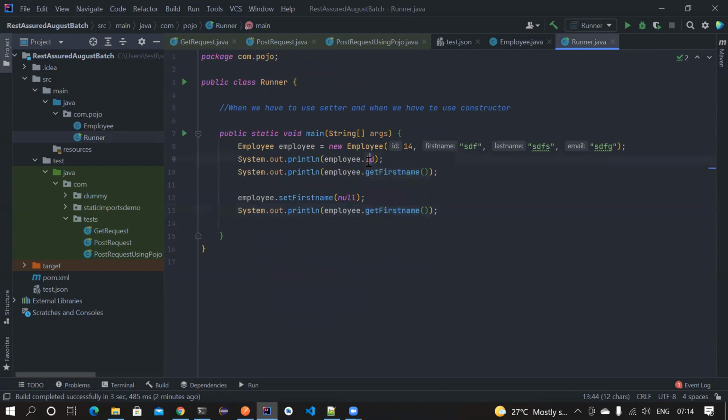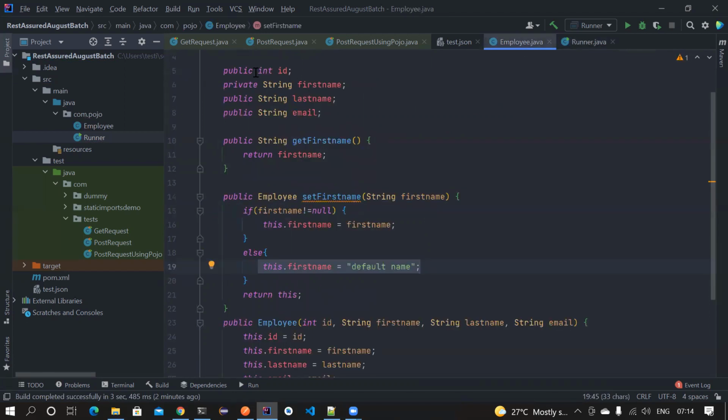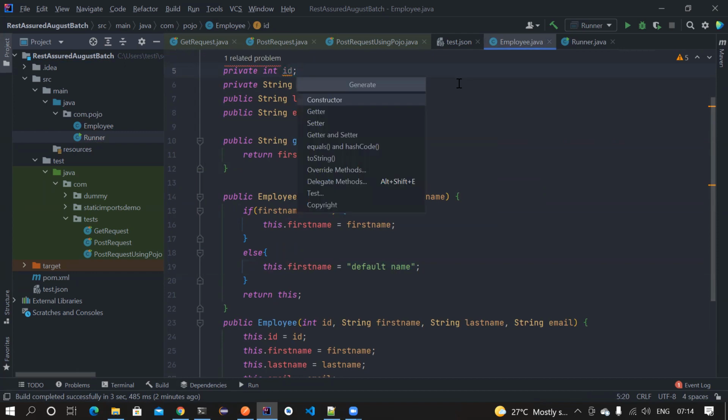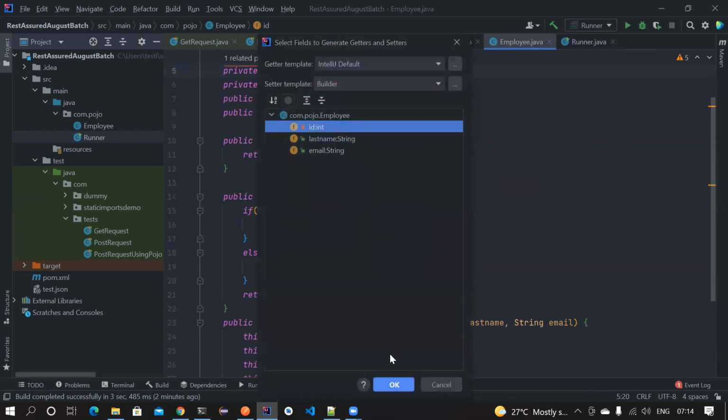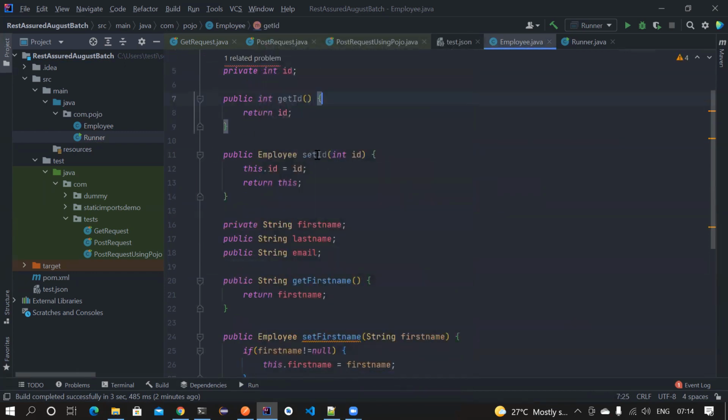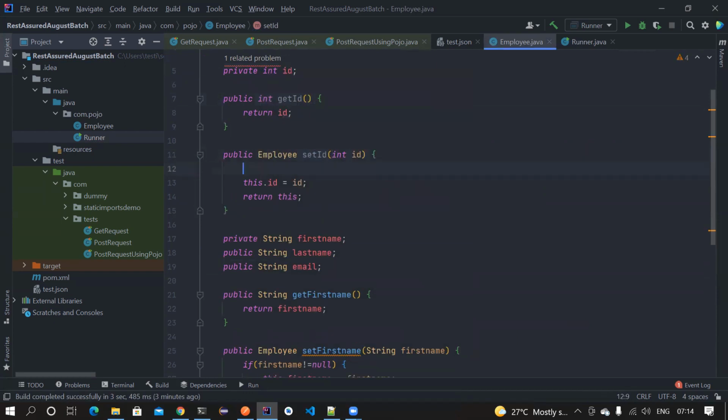If someday someone is passing an id of 0, I don't want to set that. In those cases, I will keep it as private. Now I will insert a getter and setter for this id. If someone is trying to assign a 0, then what I can do is, if id is not equal to 0, then I want to assign that.